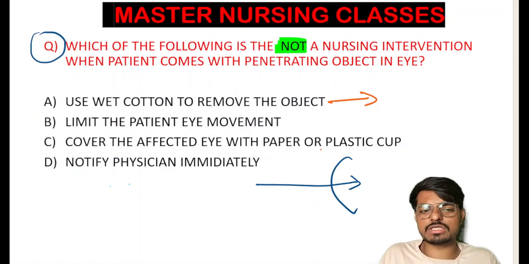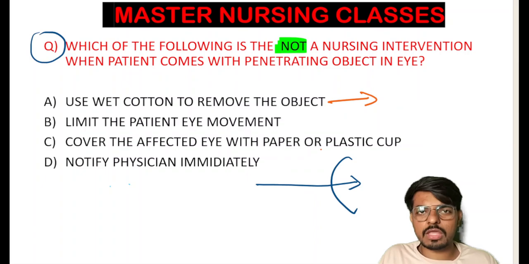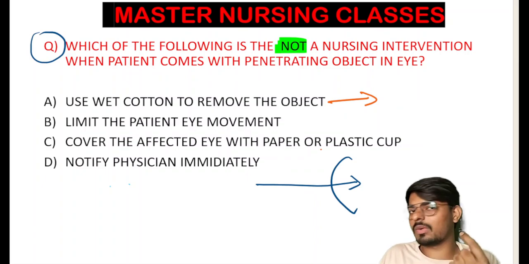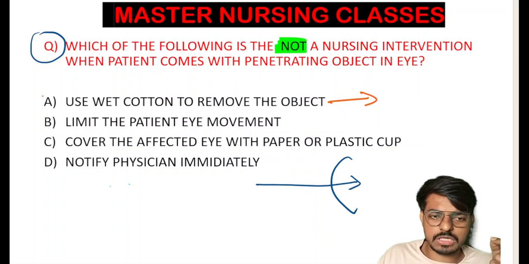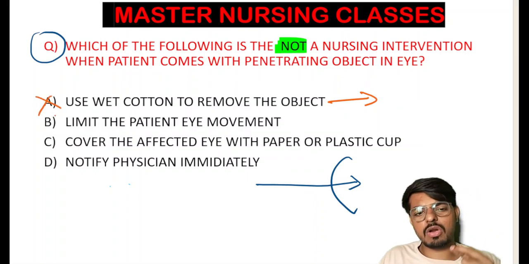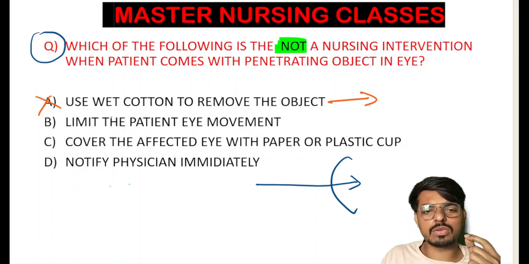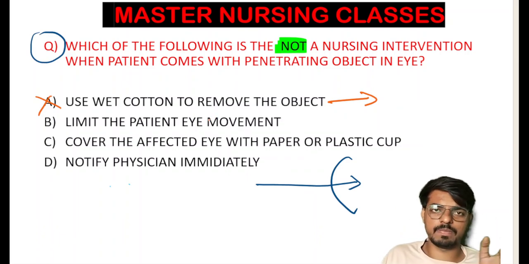So as a nursing intervention, we will never ever remove the object which has penetrated our eye. So option A is an absolutely wrong statement, so we will not use wet cotton to remove the object. This is used for non-penetrating objects entering the eye.